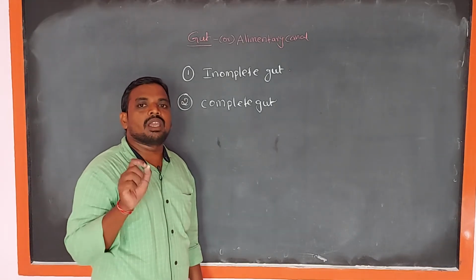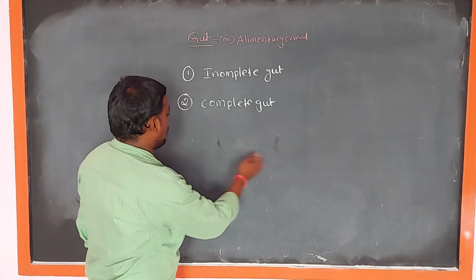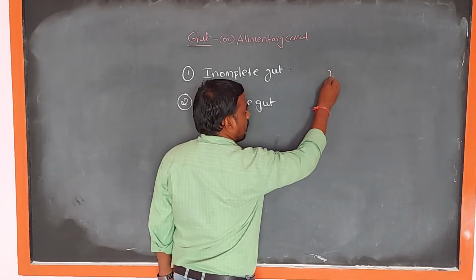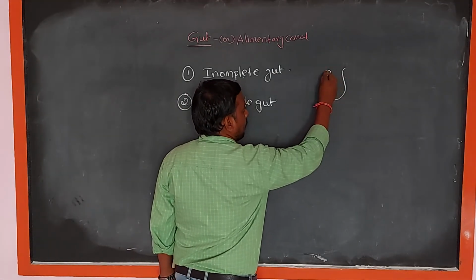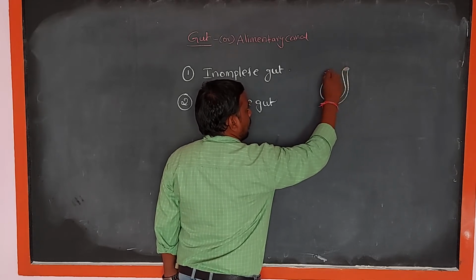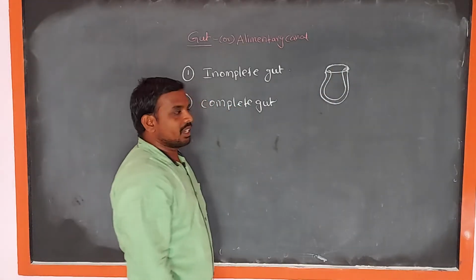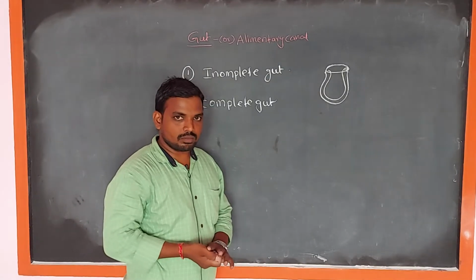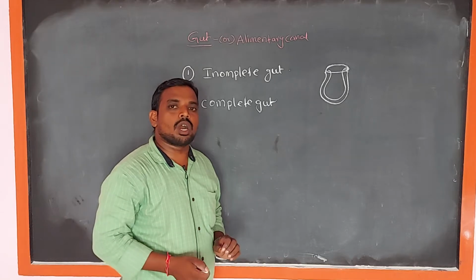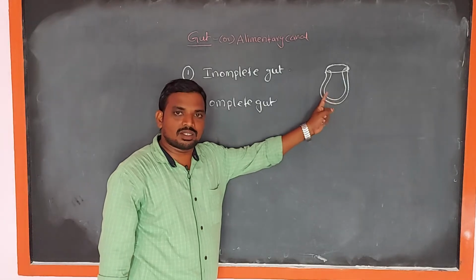What is meant by incomplete gut? Incomplete gut is also known as the sac-like gut. Sac-like gut is also called blind sac. Why is it called blind sac or sac-like gut?